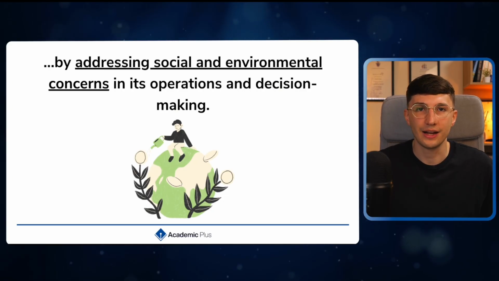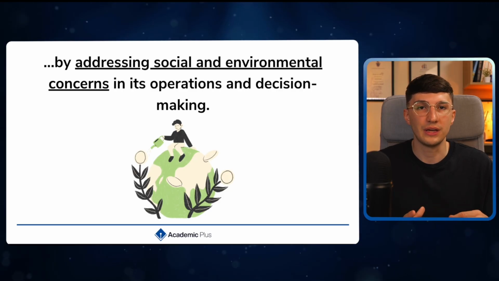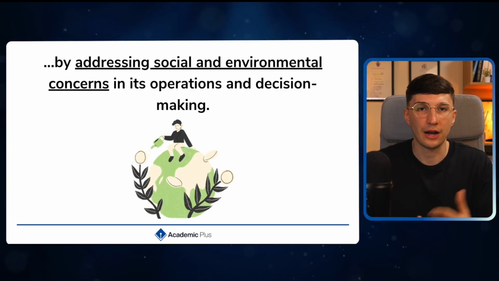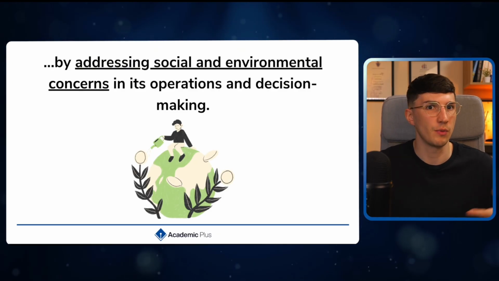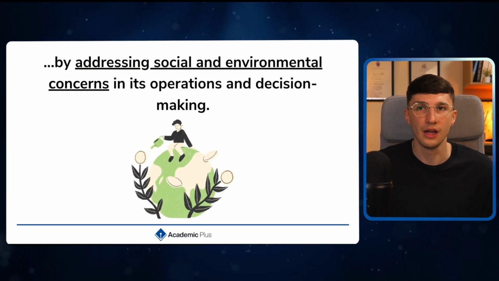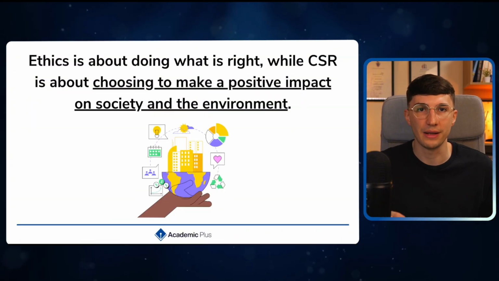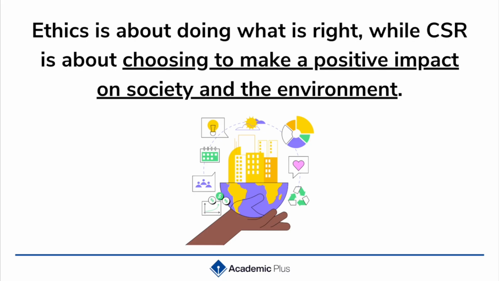So when we are making our decisions, we want to make sure that we're thinking, how can we have a positive impact with all the people around us, with all of our stakeholders, my customers, my local community, my employees, and as well thinking environmentally friendly. Now, a large part of corporate social responsibility is around business ethics. Now, what we mean by business ethics is doing what is right. Whereas when we look at corporate social responsibility, it's choosing to make a positive impact on society and the environment.